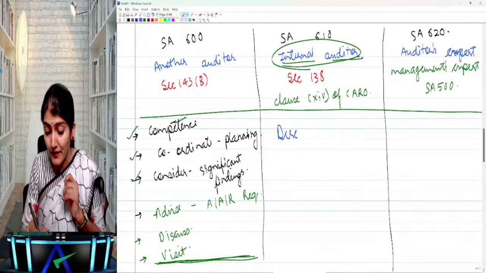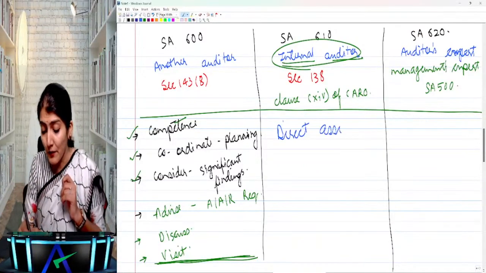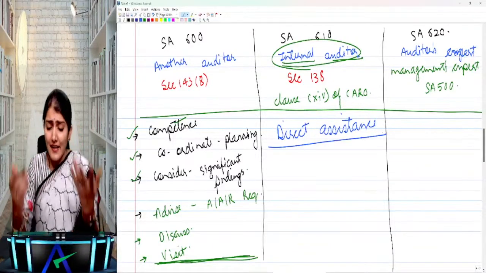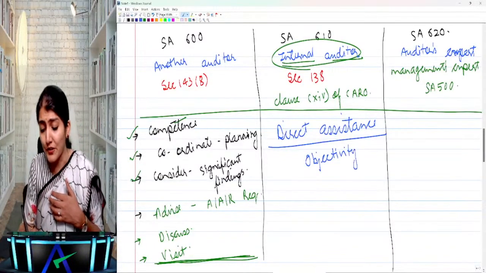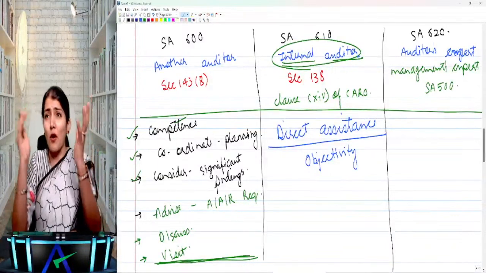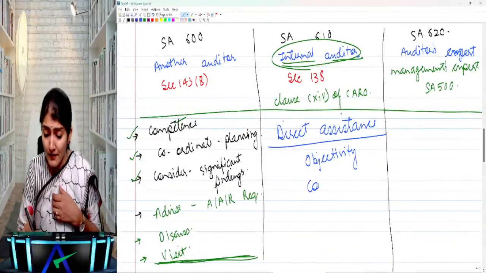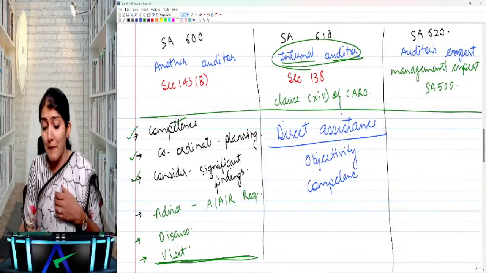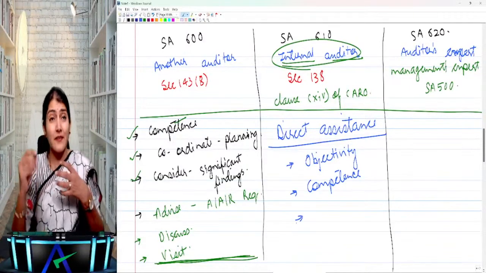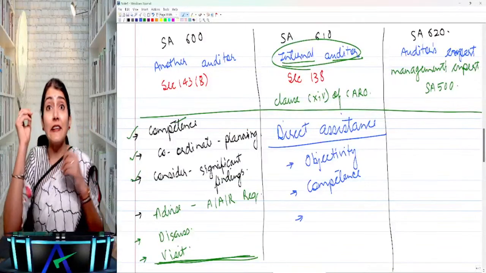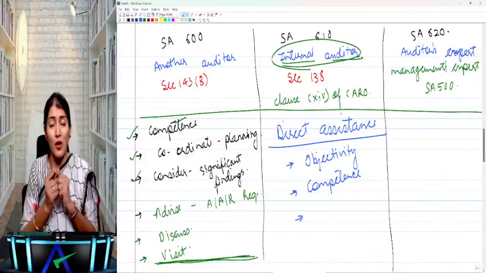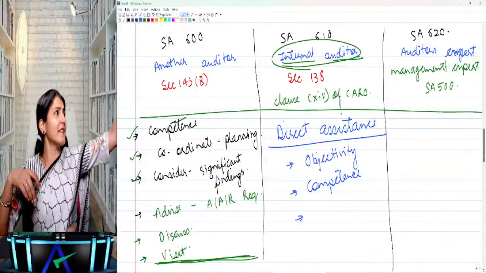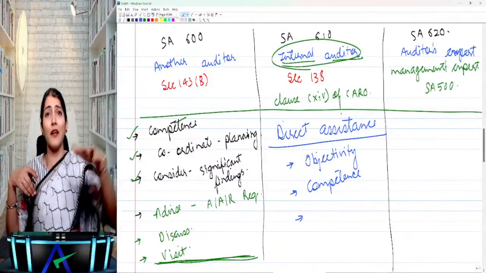So one very important discussion in SA 610 is regarding the direct assistance from the internal auditors. And then after that, generally, how do you do the evaluation of the internal audit function? You look into the objectivity, that is the organizational status of the internal auditor. Then the competence, whether they are members of the relevant professional bodies. Also whether they have the technical training and proficiency as internal auditors. Do they have the knowledge of the AFRF, or do you just pick up anybody walking on the street and say, hey, you fellow, come here, come and do our internal audit?